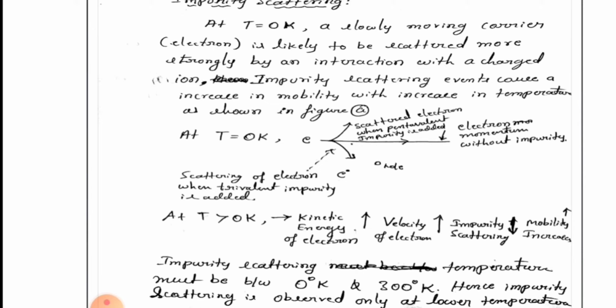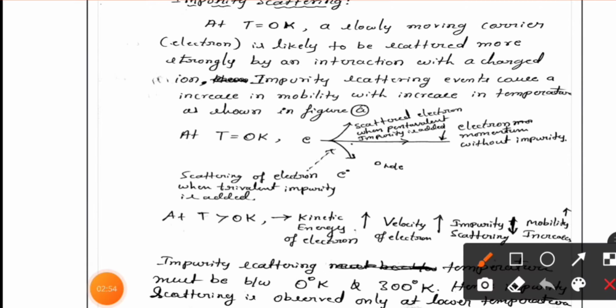So just now what we told, same thing only. Impurity scattering events cause an increase in mobility with increase in temperature. So as the temperature increases, at 0 Kelvin the electrons are moving slowly. So there is a chance of interacting with the ionized ions, either pentavalent or trivalent, and it will be colliding with them, and its mobility will decrease.